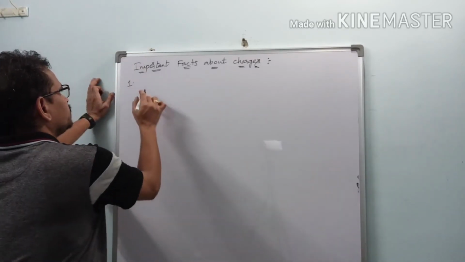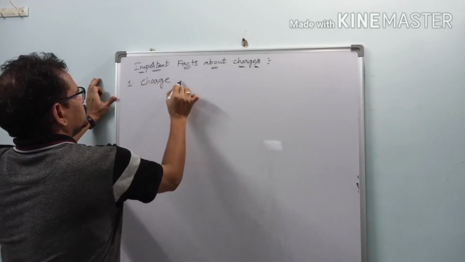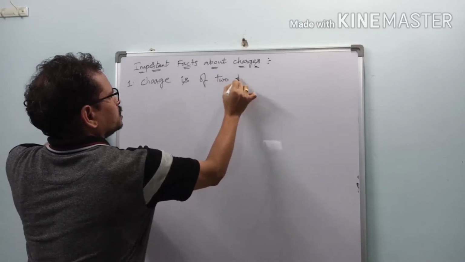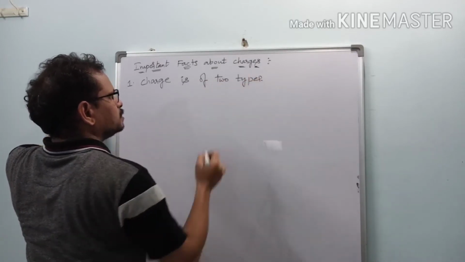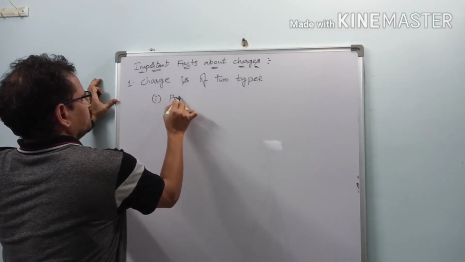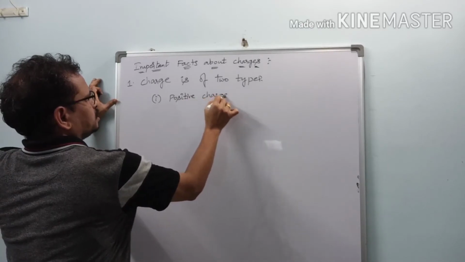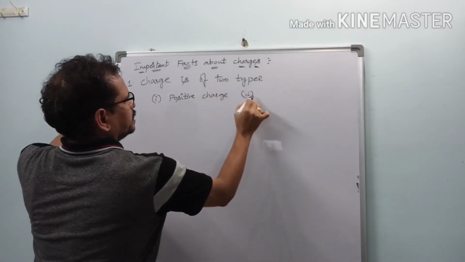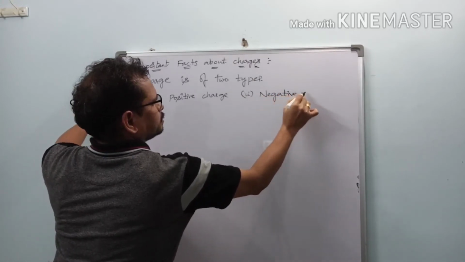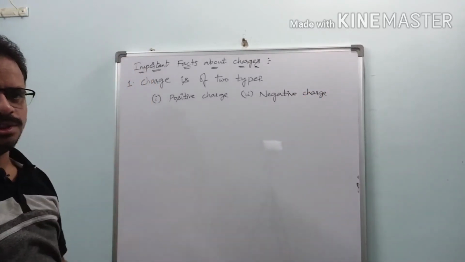So charge is of two types: one, positive charge, and two, negative charge.